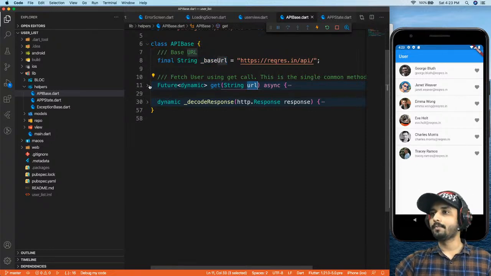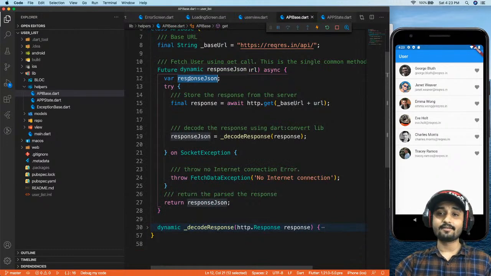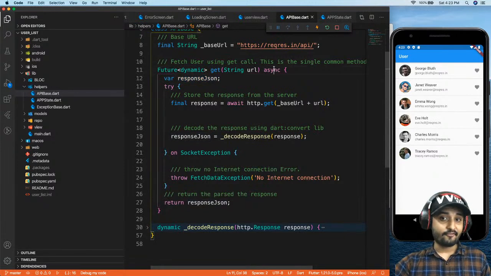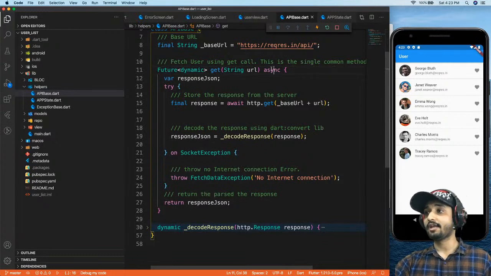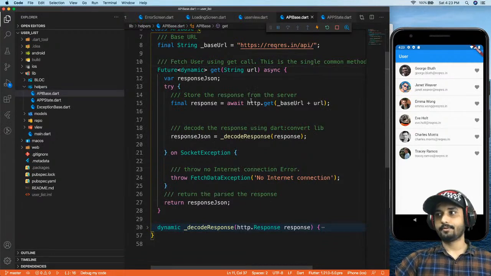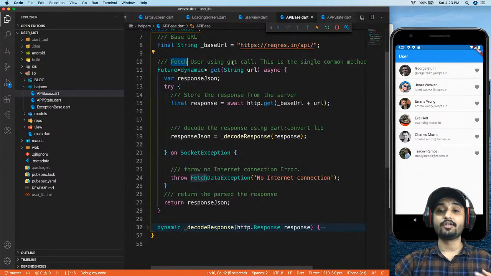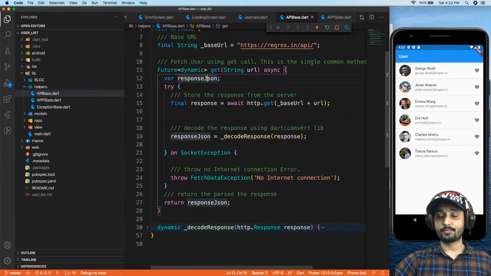So I'll just open this, and you can see I have something called response JSON, where I'm going to store the response after it is decoded, right? So this is going to be an async function. If you know what async and await are, then you know why we need to use this. You can see the comments right over here, right? The first comment says that this fetches users using a get call, and this is a single common method which is going to be used for all get API calls, right? Now we have something called response JSON, right?